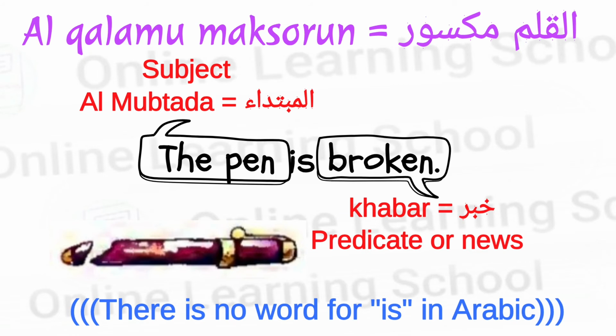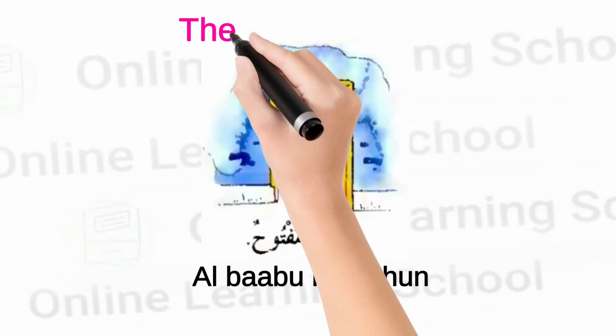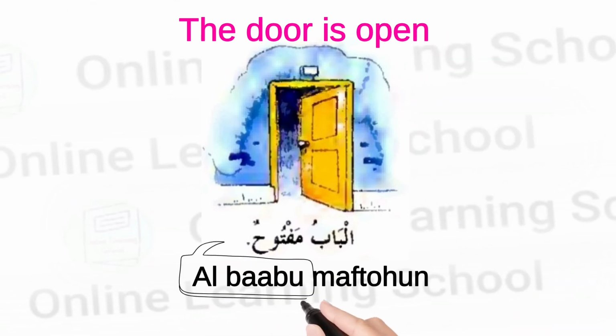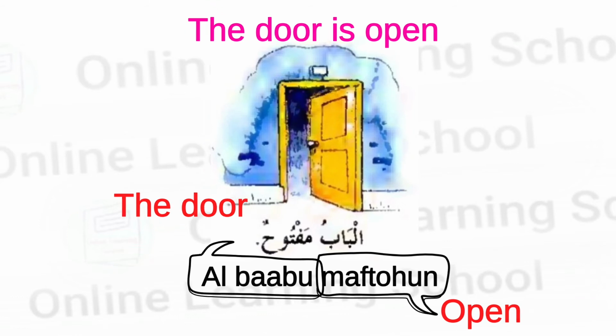Okay, next one is al-babu maftuhun, the door is open. Al-babu means the door, maftuhun means open. Al-babu maftuhun, the door is open.